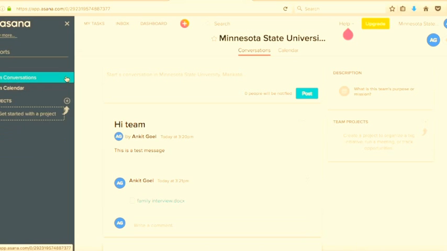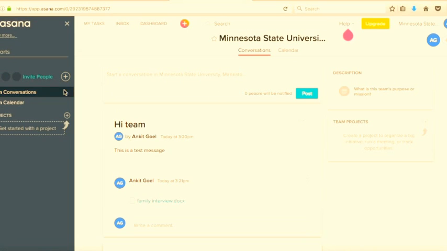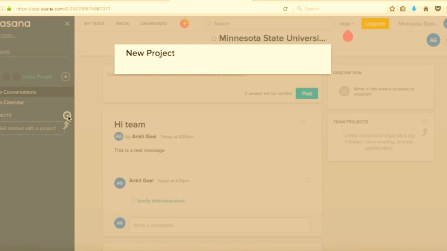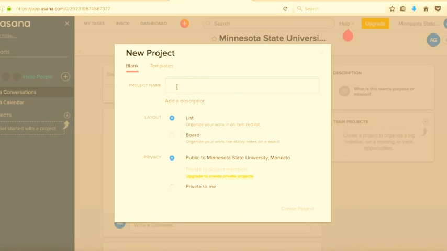Now let's go ahead and create a project. To create a project, I have to click on this plus icon, or I can press here to create a project. So let's just press here, and create a new project named test project.